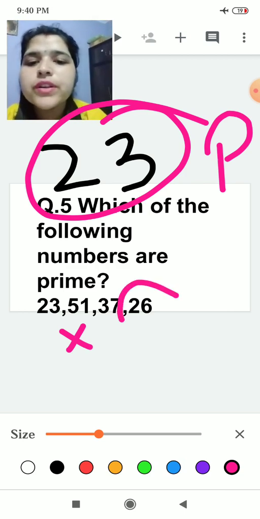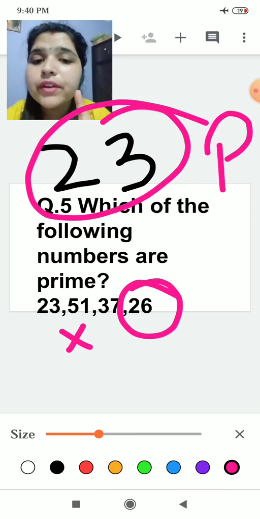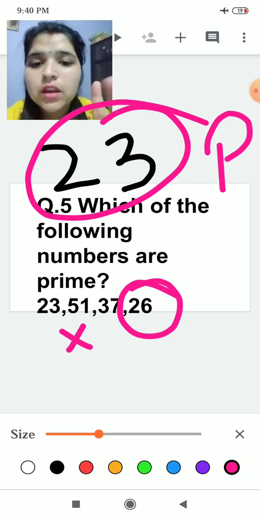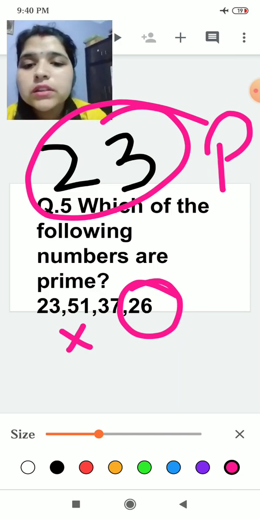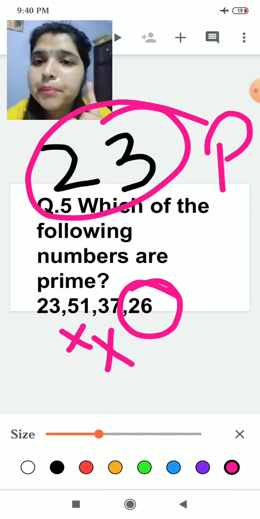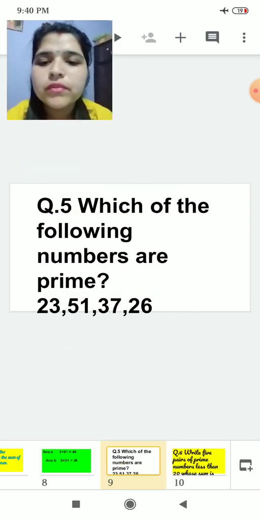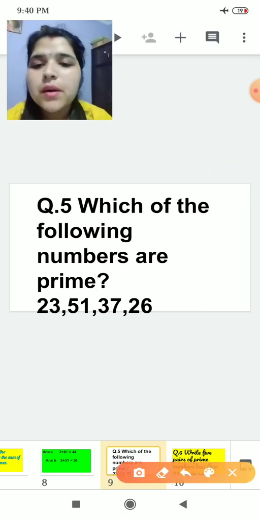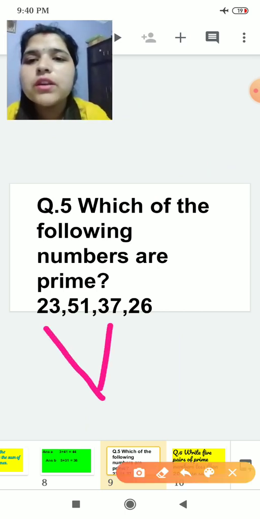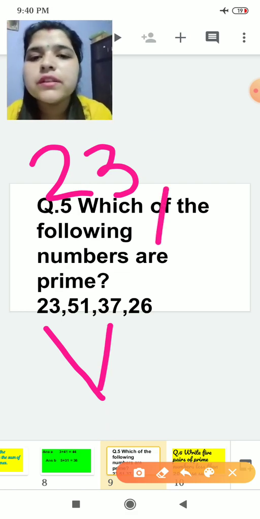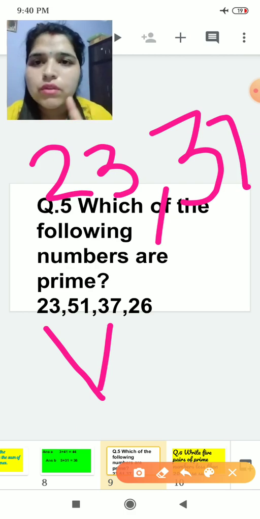Now comes 26. 26 is an even number because 26 is divisible by 2. Okay, 2 1 ja 2, 2 3 ja 6. So it is divisible, but 37 is not an even number. It is a prime number. So our answer will be 23 is a prime number and 37 is also a prime number.